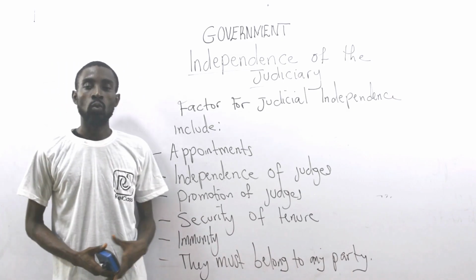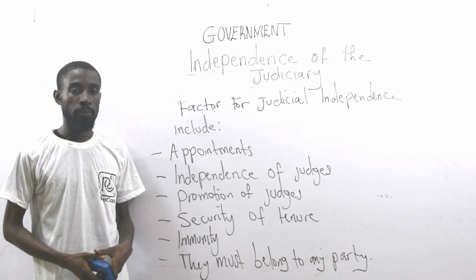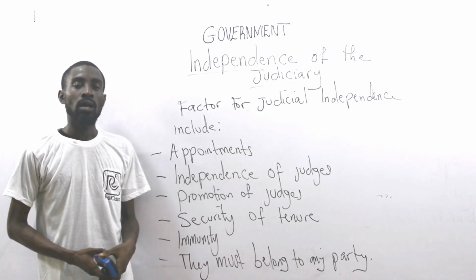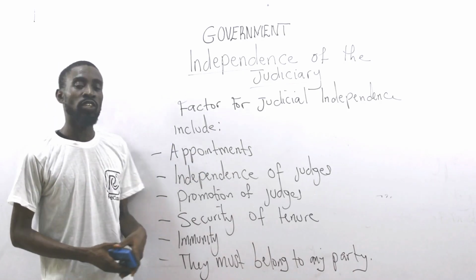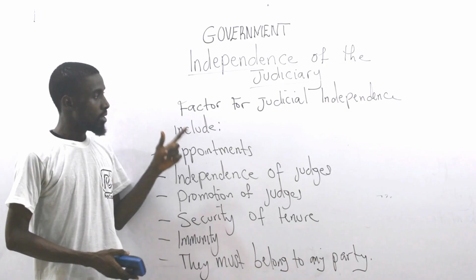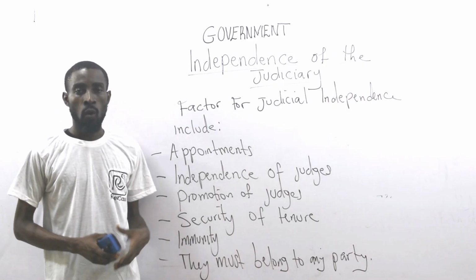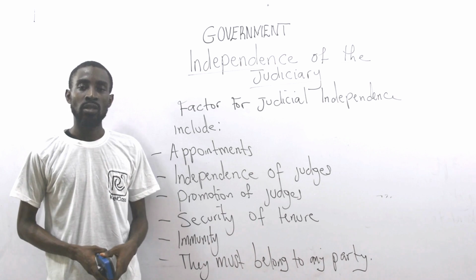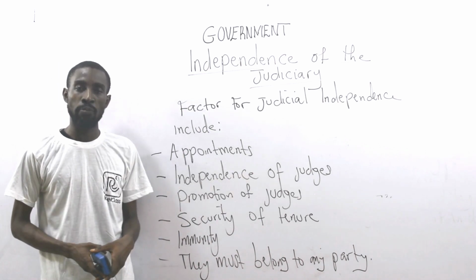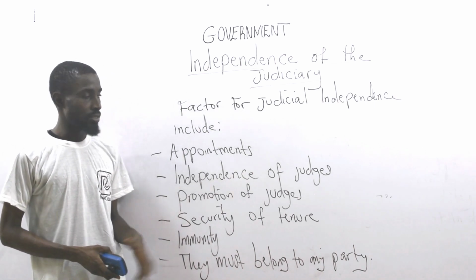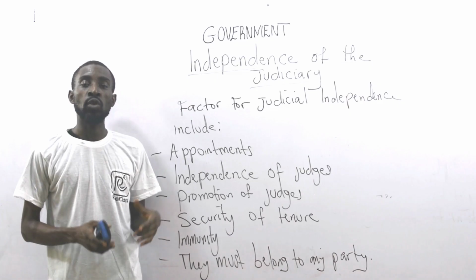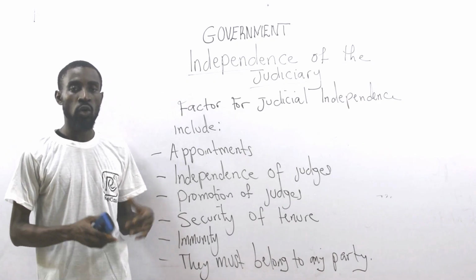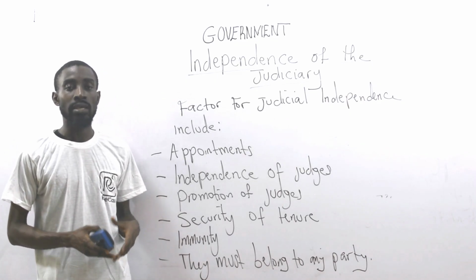In our last class, we looked at the functions of the judiciary, but this time we look at independence of the judiciary. That means the freedom of the judiciary. What makes the judiciary to be independent? There are various factors that could guarantee judicial independence. That is, for the judiciary to be free from control of the other organs of government like the executive